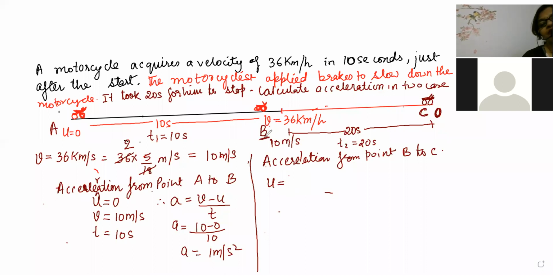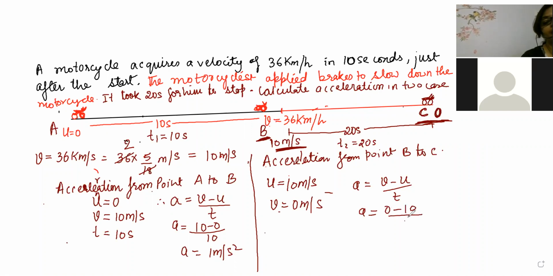What is the velocity of B? 10 meter per second. Now this will become initial velocity. And final velocity is 0 meter per second. Now, beta, what is the acceleration here? Acceleration is equal to V minus U by T, which is 0 minus 10 by 20 meter per second square. And Vineet is absolutely correct. Minus 10 by 20 meter per second square.